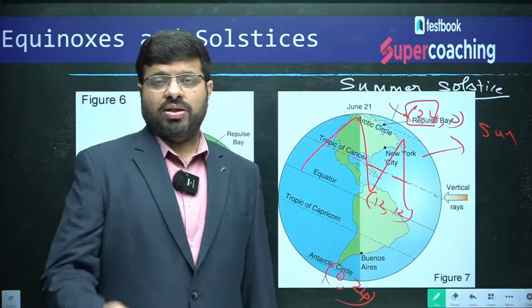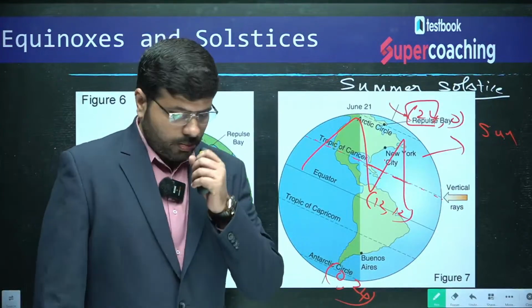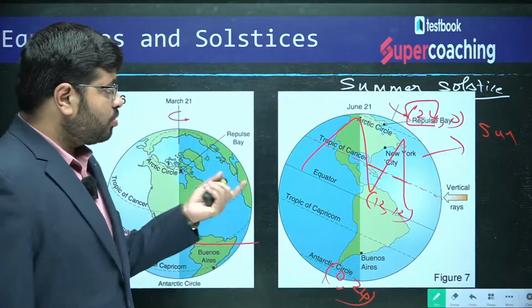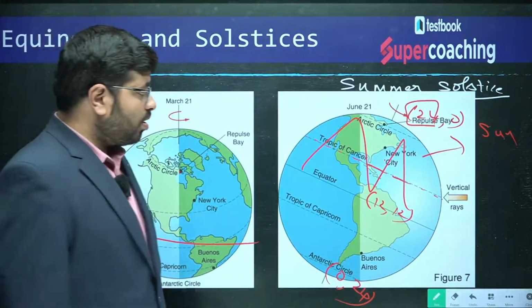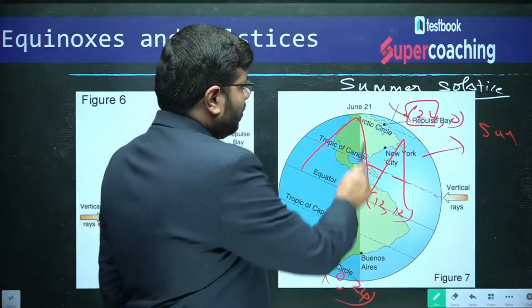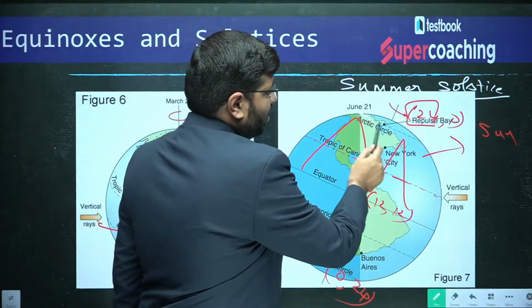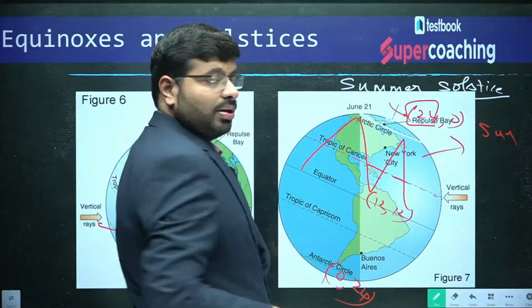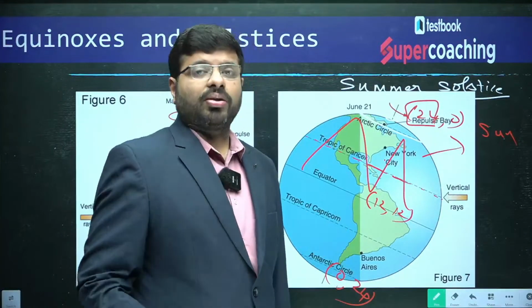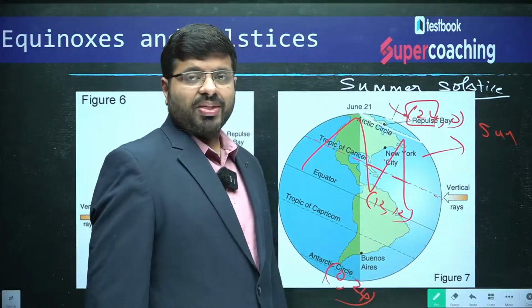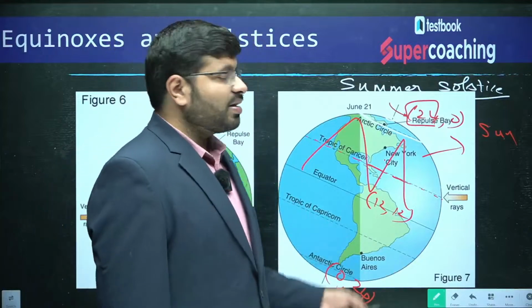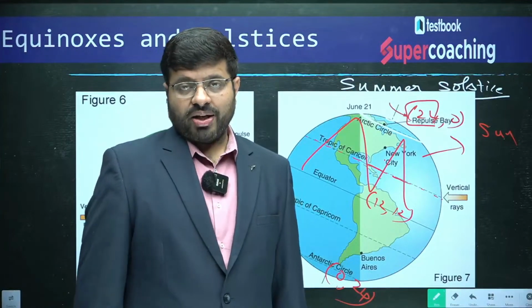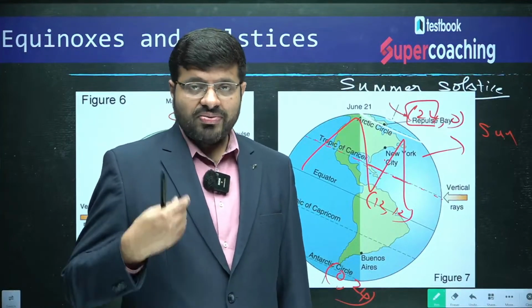So they will ask you a question: on June 21st, what will happen to the horizon of the sun? It does not set from the Arctic Circle to the North Pole. The sun does not set at all, it does not go below the horizon. That is why Norway is called the land of the midnight sun. This is the variation you will find. I hope you are able to get these variations.